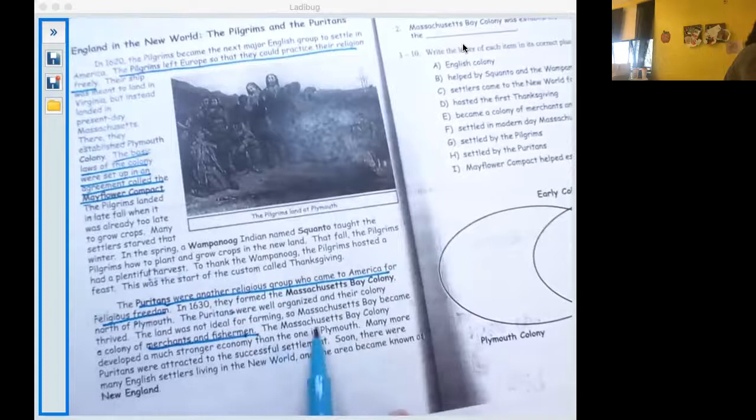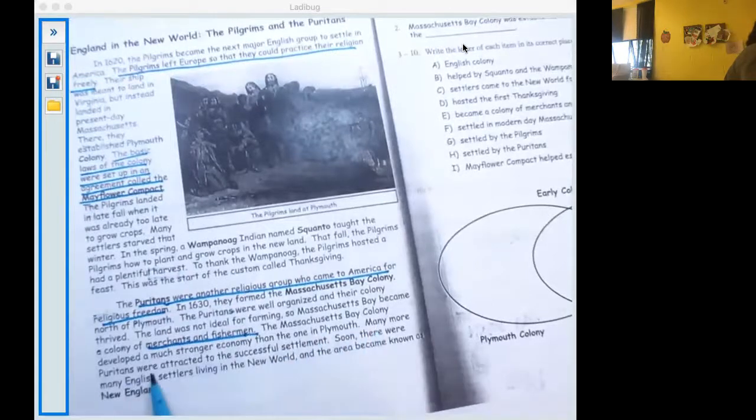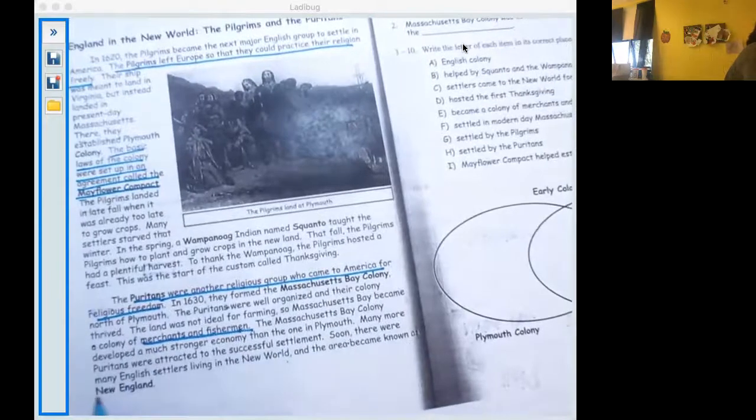The Massachusetts Bay Colony developed a much stronger economy than the one in Plymouth. Many more Puritans were attracted to the successful settlement. Soon, there were many English settlers living in the New World, and the area became known as New England.